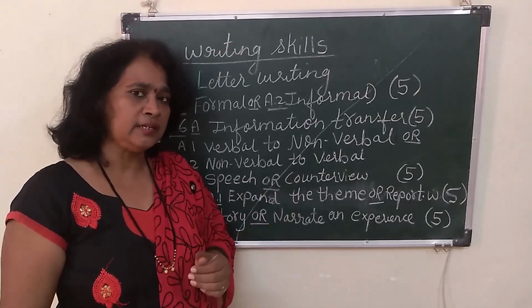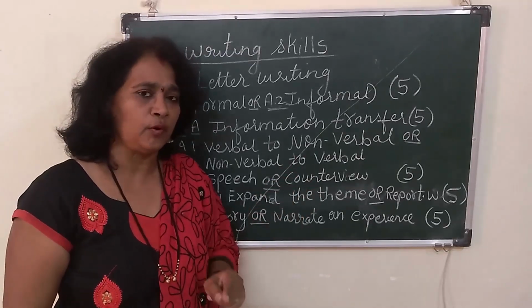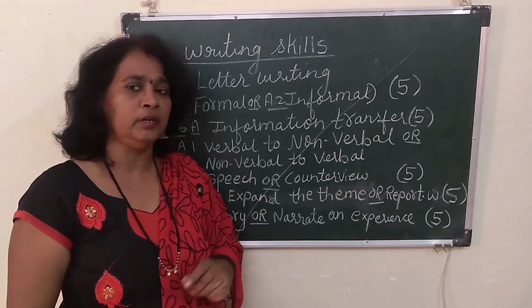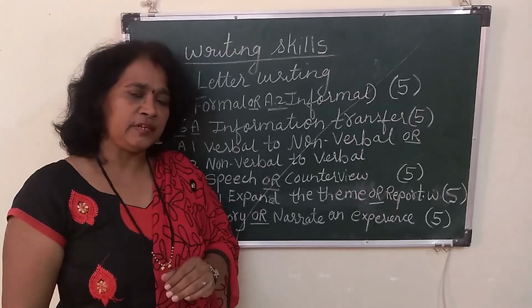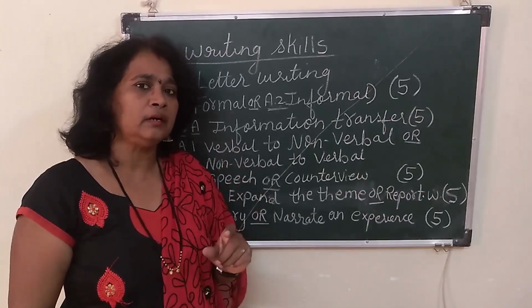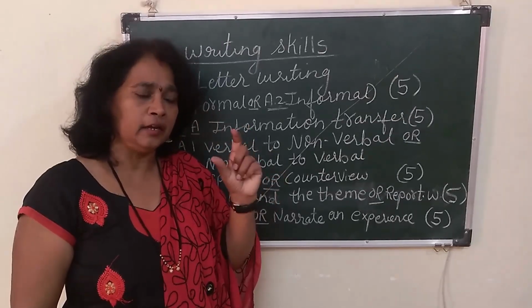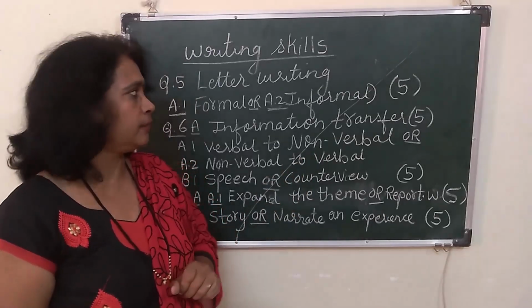It is of 5 marks, and the same passage has to be written in summary form, that is précis writing, which we have already done in the lower classes. The entire passage is written in one third of its length, but the whole content should be contained in that one third, so that you can score 5 marks.